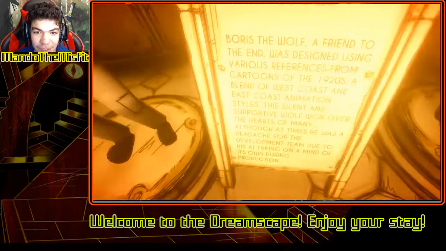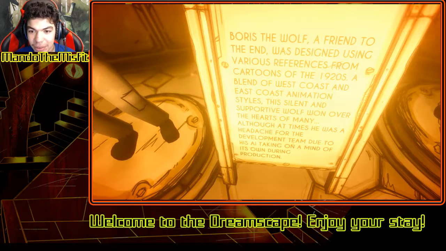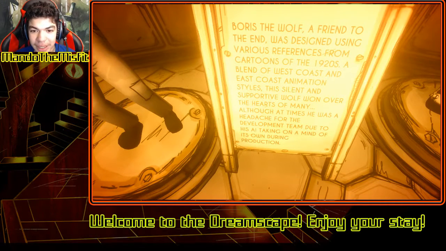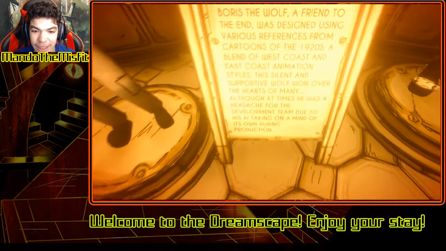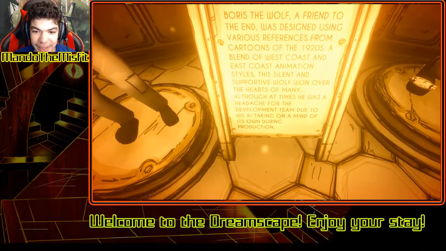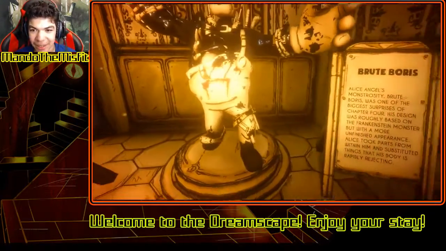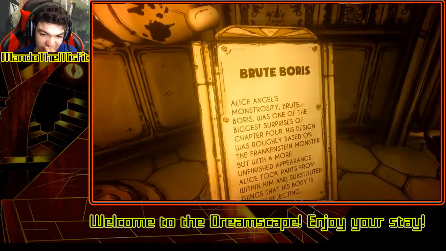Boris the Wolf, the Friend to the End, was designed using various references from the cartoons of the 1920s, a blend of West Coast and East Coast animation styles. The silence of Boris the Wolf won over the hearts of many, although he was a headache for the development team due to his AI taking on a mind of its own during production. Wow, I could see how that happened. Brute Boris. Brute Alice Angel's monstrosity.